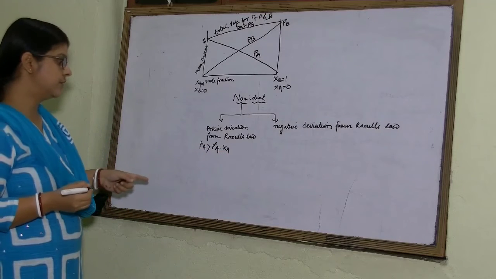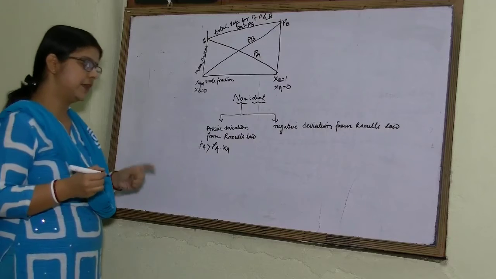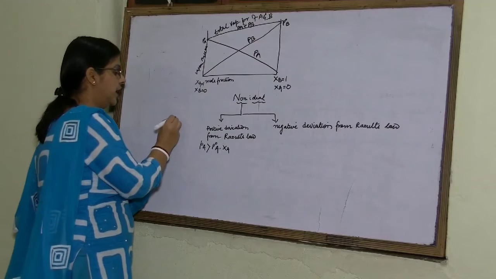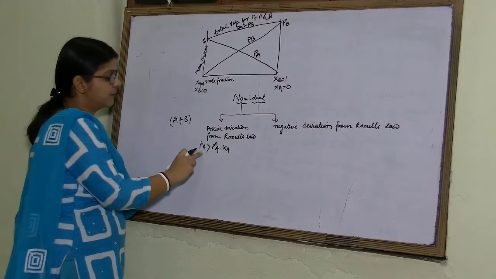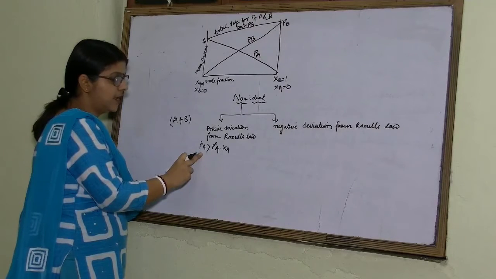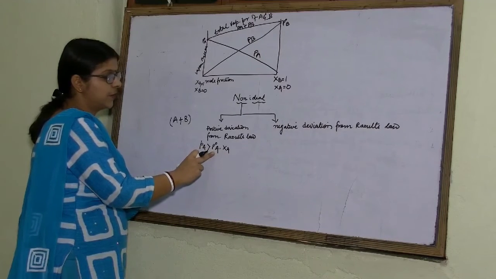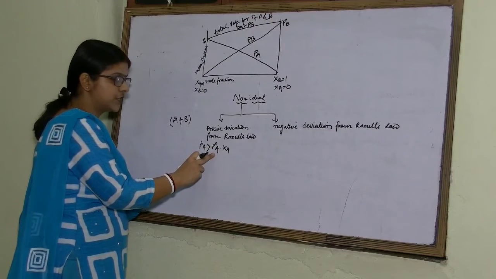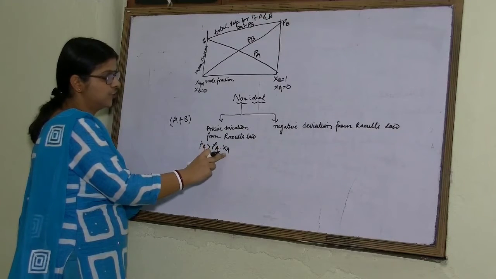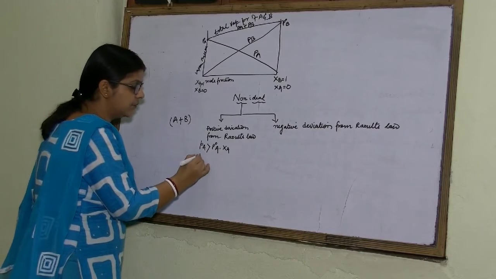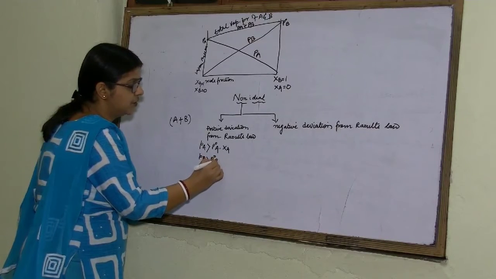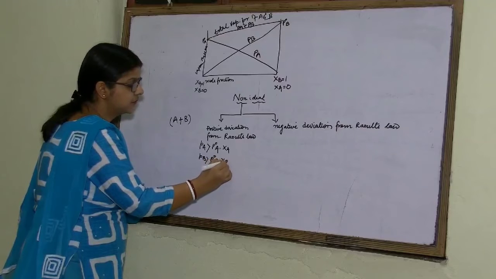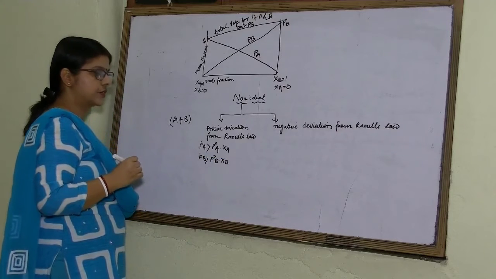So, for positive deviation, if we take a binary solution containing two components A and B, the vapor pressure of A, PA, will be greater than the product of its vapor pressure in pure state and its mole fraction. Similarly, we can write for PB, PB will be greater than P naught B into its mole fraction.